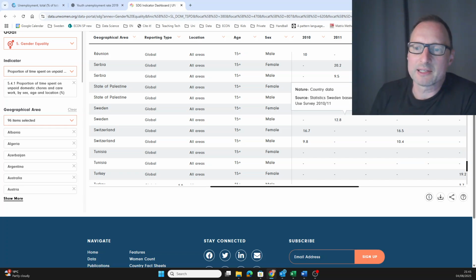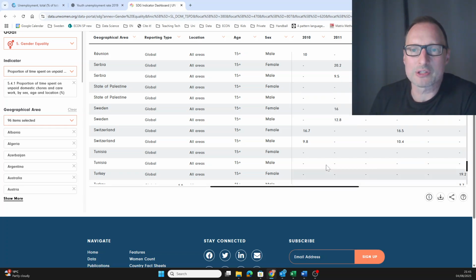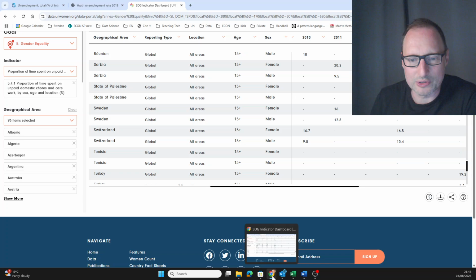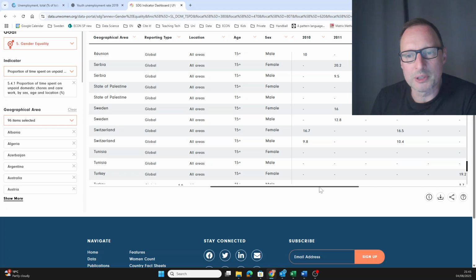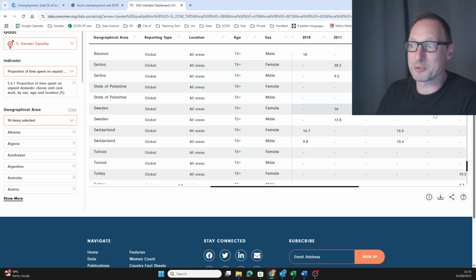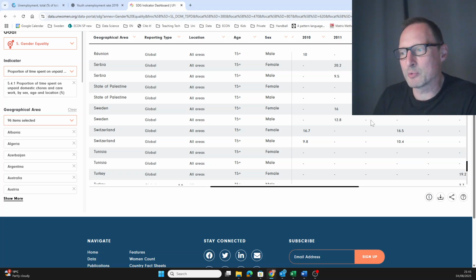And now, the last question: how come ChatGPT thought that Swedish women did 3.3 hours a day more work? Here you see these numbers. The difference between 16 and 12.8 is approximately 3.3. It's actually 3.2. So I suspect ChatGPT misinterprets this number and interprets it as hours rather than as percentage points.